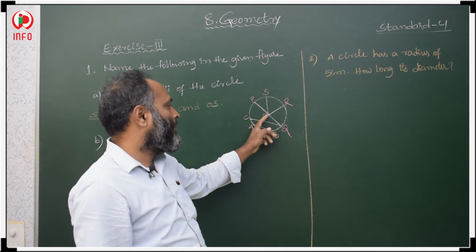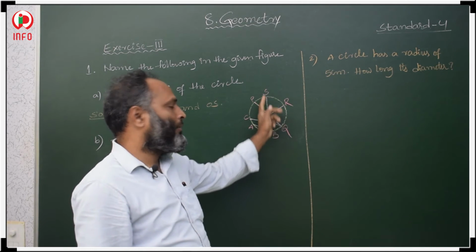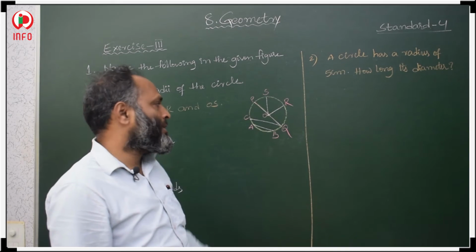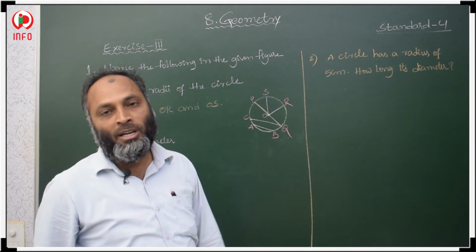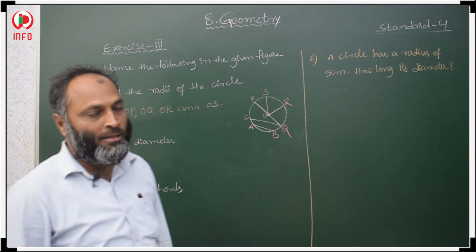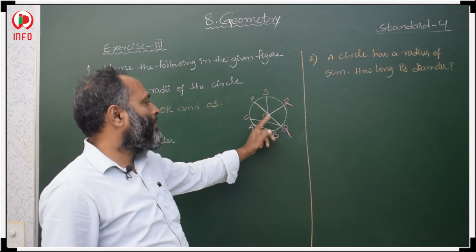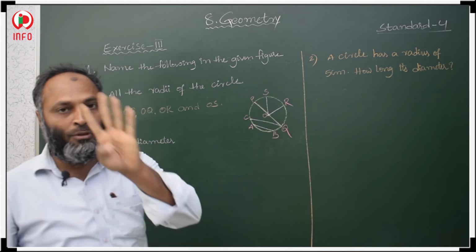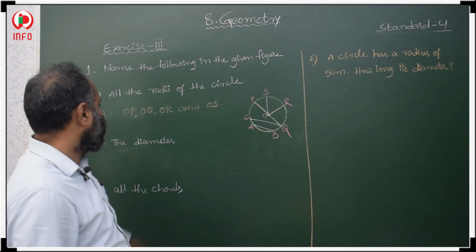OP, OQ, OR and OS. What is the radius? Radius means from the center to a point on the circle. So that length is called the radius. So OP, OQ, OR, OS, total 4 radii are there here.